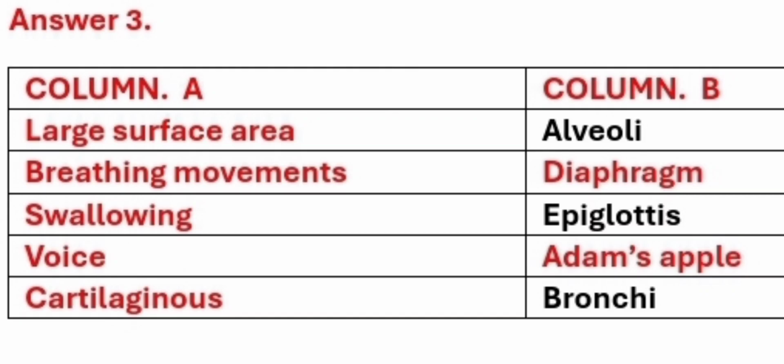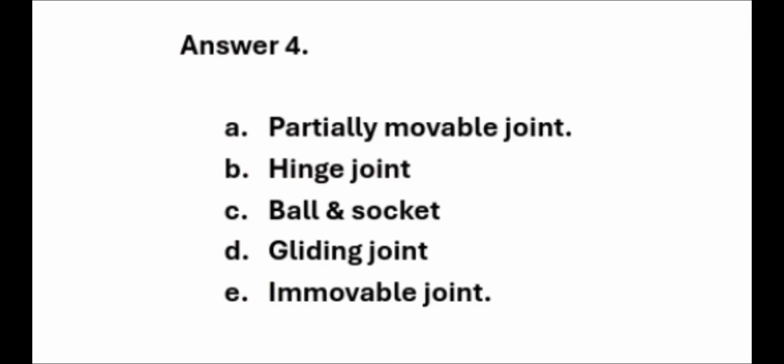Next we move on to question number 4. Question number 4, you have to name the kind of joint present between the given bones. So the first given to you is about the partially movable joint. The second one which is provided to you is the hinge joint.